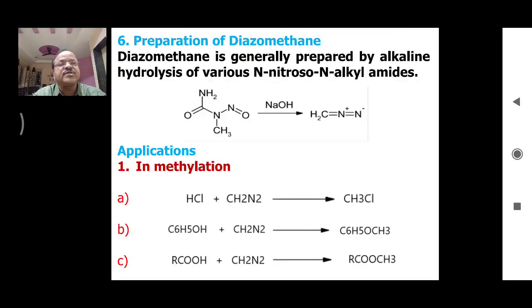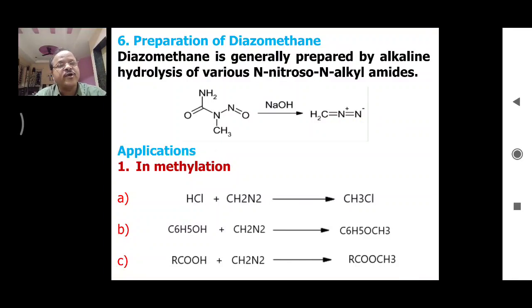The last reagent is diazomethane and its formula is CH2N2. Diazomethane is generally prepared by alkaline hydrolysis of various N-nitroso N-alkyl amides. So, this is the specific N-nitroso N-alkyl amide; on alkaline hydrolysis, that is in presence of NaOH, we get CH2N2, that is diazomethane. Now, let us see the applications of diazomethane.